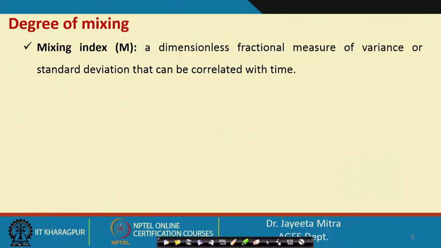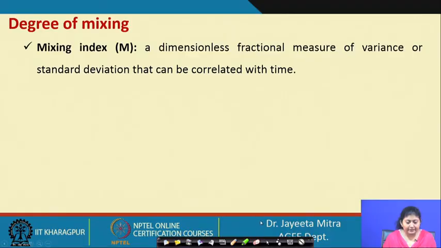So, from all such small fractions or samples that we collect, we will measure their distribution, and from that we will calculate what the desired composition is, and how far we have reached to that desired mixing, and in what time. So, mixing index is a dimensionless fractional measure of variance or standard deviation that can be correlated with time. It is a dimensionless fractional measure of variance.